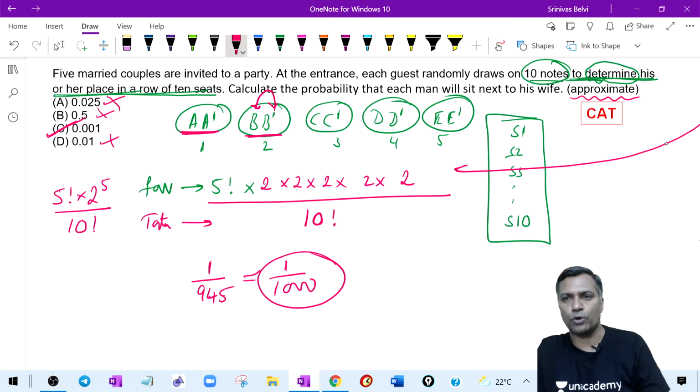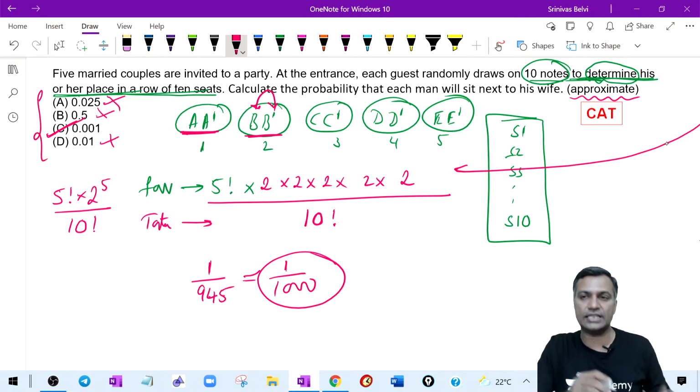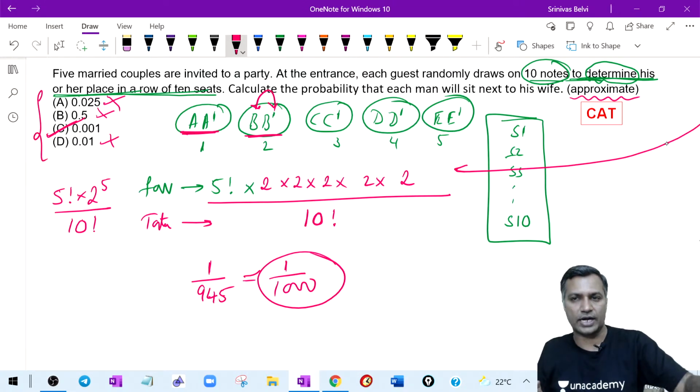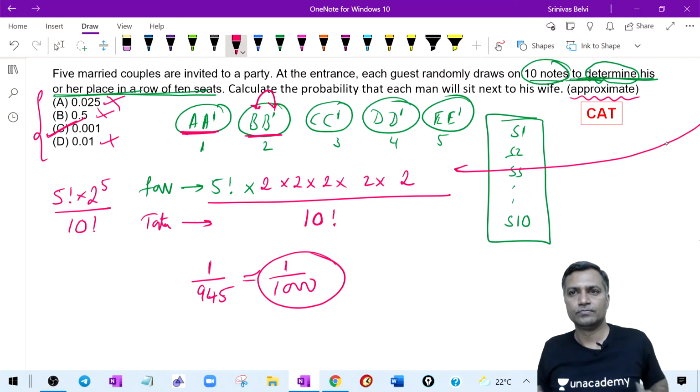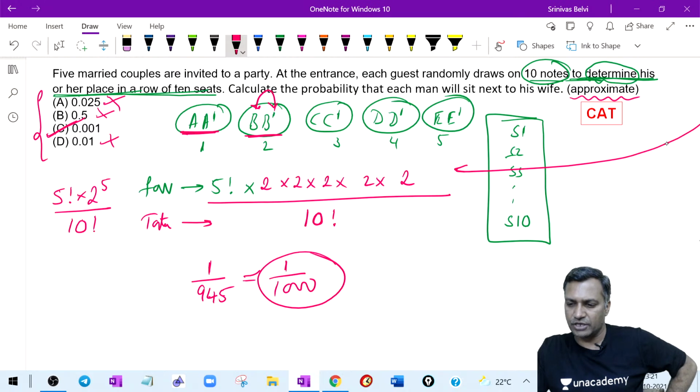It's very, very close to 0.0001. In this exam, the answer options were also printed like this in the CAT question. Answers were also kind of printed like this. Yeah, that may be. Sometimes the questions may be printed like this, that's right, Rishabh, but read it calmly and you will be able to understand.